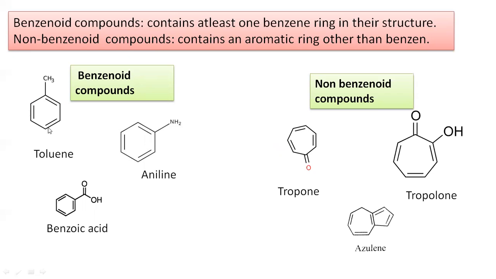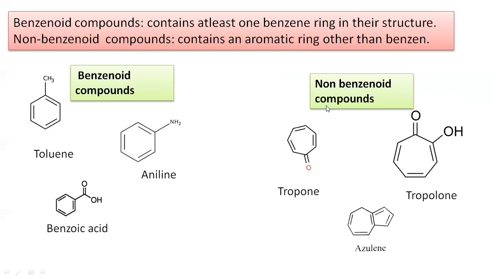Now see the toluene, C6H5CH3, or aniline, C6H5NH2, or benzoic acid, which contains one benzene ring and C double bond OH. In all these structures they contain a benzene ring, and therefore these are classified into the benzenoid compounds. And all these are homocyclic, means the ring is made up of only carbon atoms.